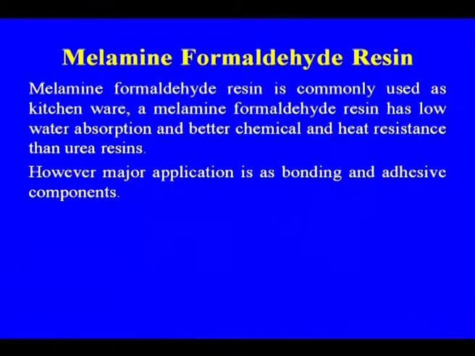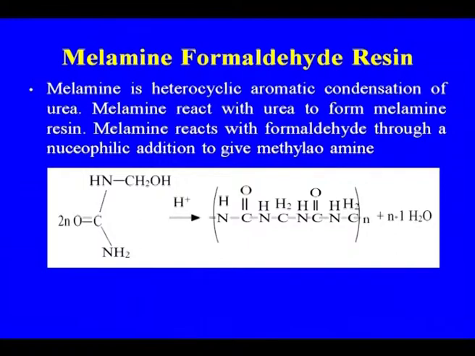This is the reaction that is taking place, the condensation of the urea. Urea reacts to form melamine. Melamine reacts with the formaldehyde, this is for the making of melamine from urea, and it is not the resin but melamine that is formed there. And then melamine, through the reaction with formaldehyde, gives us the resin.